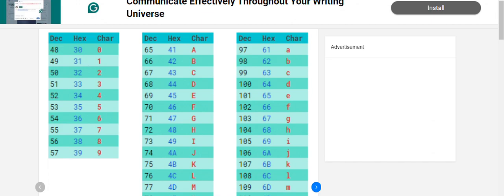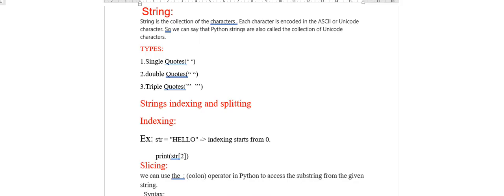Understood? Okay. So we can say that Python strings are nothing but a collection of Unicode characters, because we can say ASCII or Unicode characters. We can say Python strings are a collection of Unicodes, because Unicode is nothing but the character, which has some ASCII value for each and every character. So a collection of these characters is simply a string. String is simply a collection of characters. With the example you will understand more clearly. As of now, this is the definition.